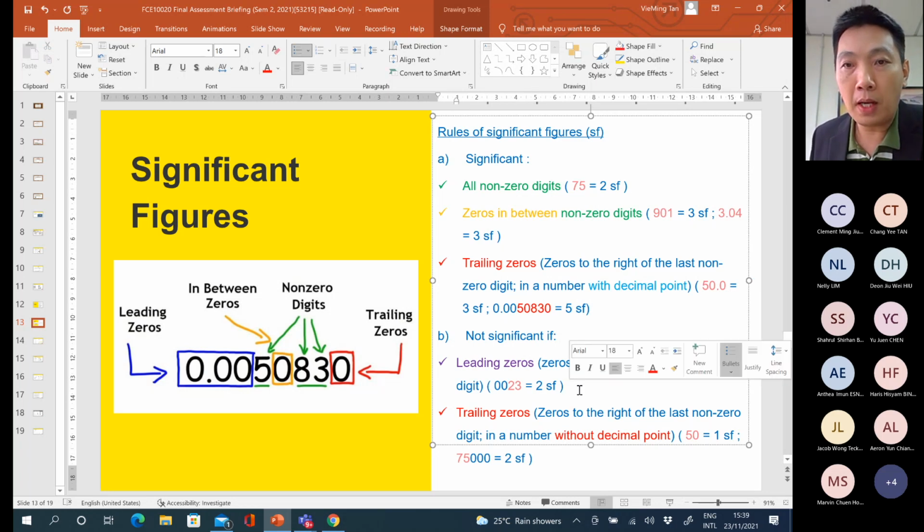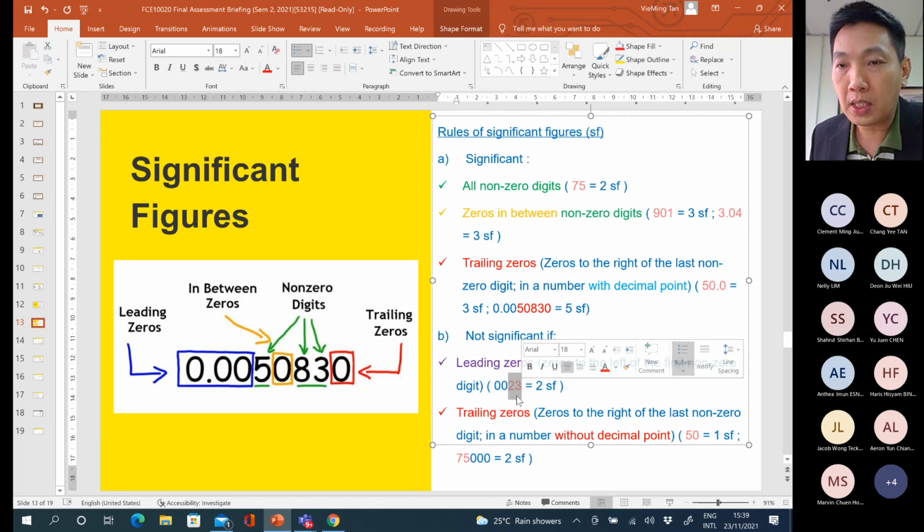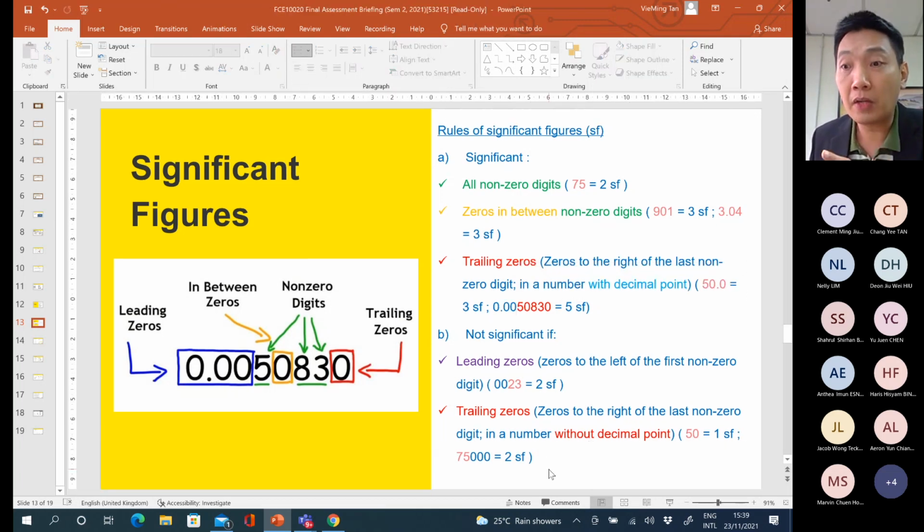Then what are the 0s that should not be included as a significant figure? There will be the leading zeros. The 0 to the left of the first non-zero digit. For instance, this one: 0023. So we should only count these 2 digits as the significant figures. The 0 on the left should not be included. Similarly for this as well. The 0 to the left-hand side of the first non-zero digit should not be included in the significant figure calculation.